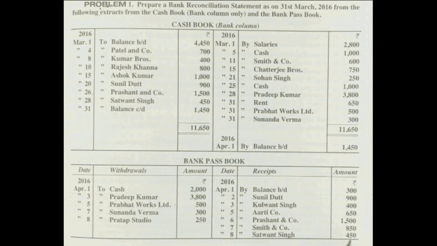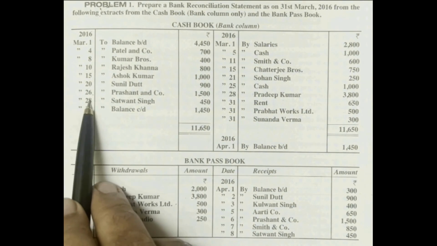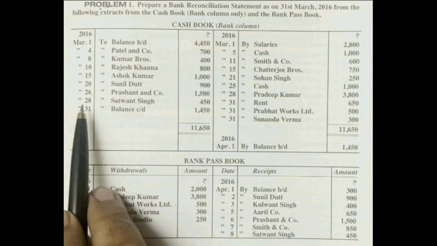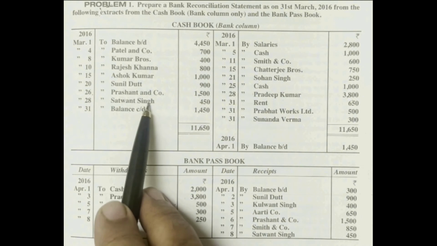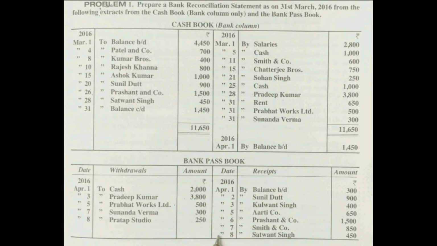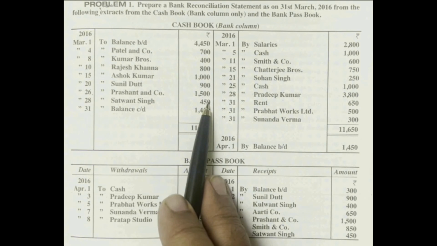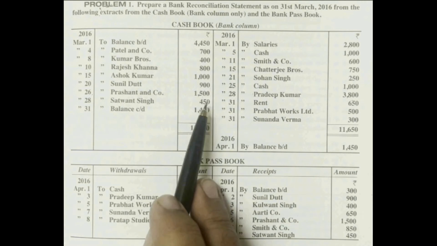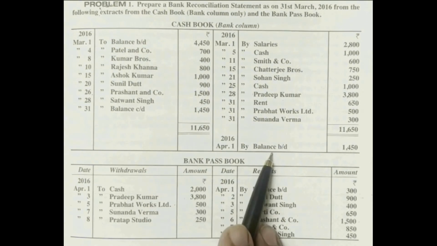Satwant Singh 450. Yes, on 28th March, Satwant Singh 450 is given. So on 28th March, the firm deposited his check into the bank. But that check was collected by the bank on 8th April 2016. So this 450 check also we deposited into the bank, but by 31st March 2016 it was not collected by the bank.